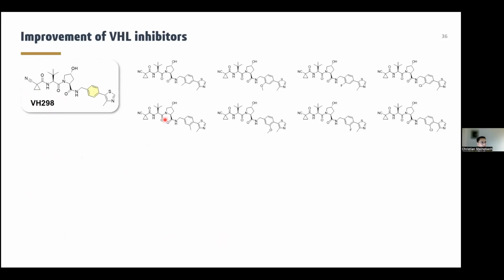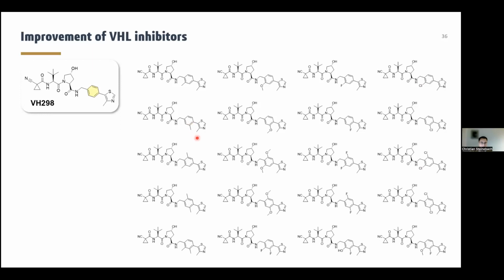As mentioned before, we wanted to explore hydrophobic interactions here at this central phenylene moiety. And therefore, we installed different substituents like a methyl group, methoxy, fluorine, or chlorine. We also did that here at a different position. And in another series, we installed 2 of these substituents to really force one of these substituents into the binding pocket.